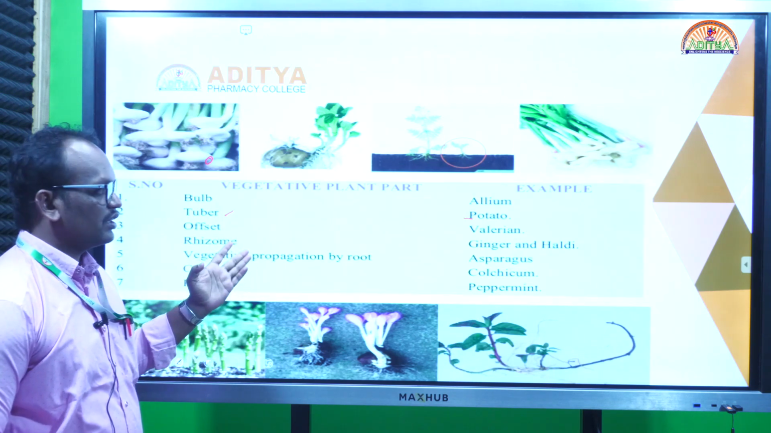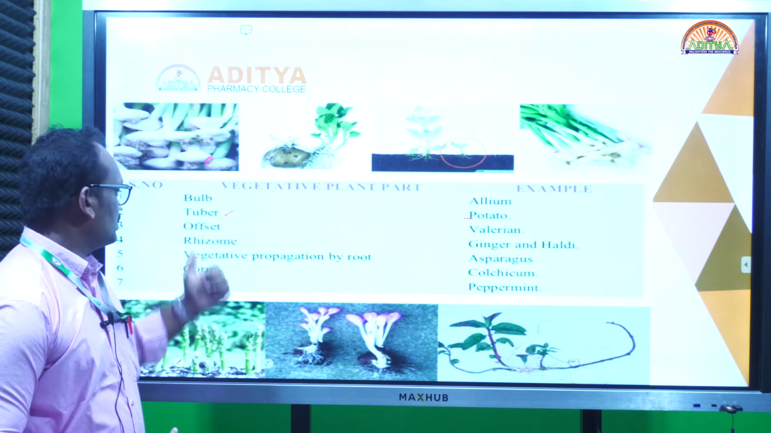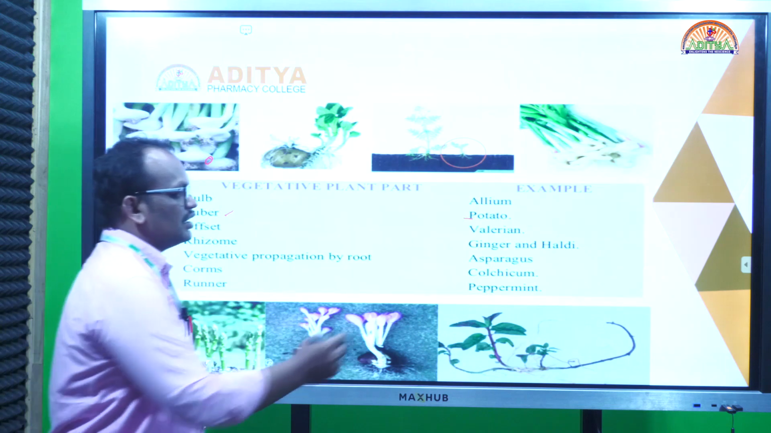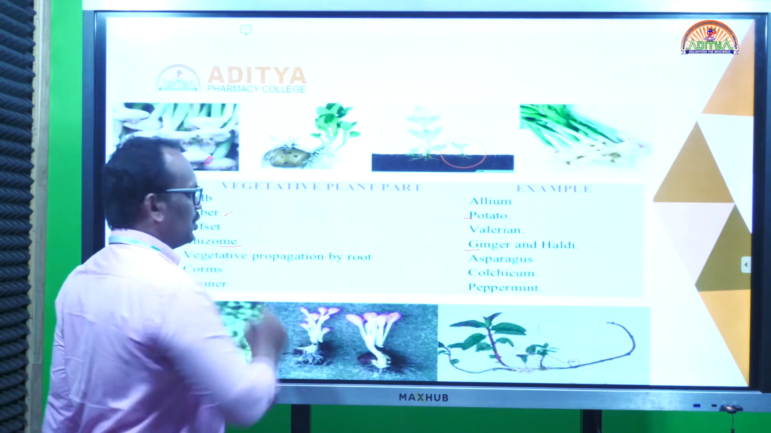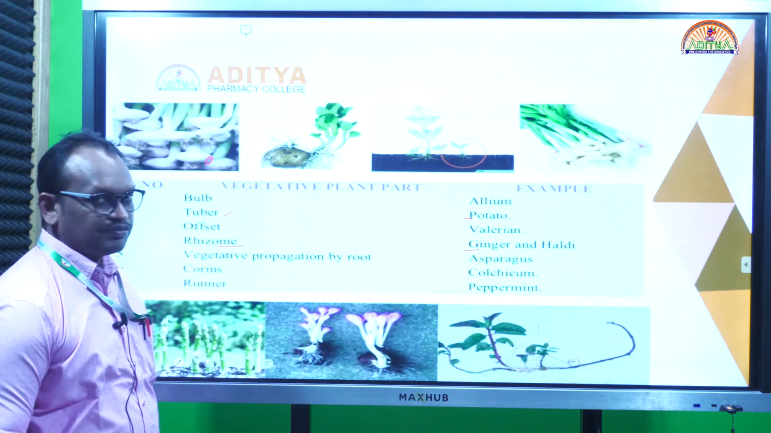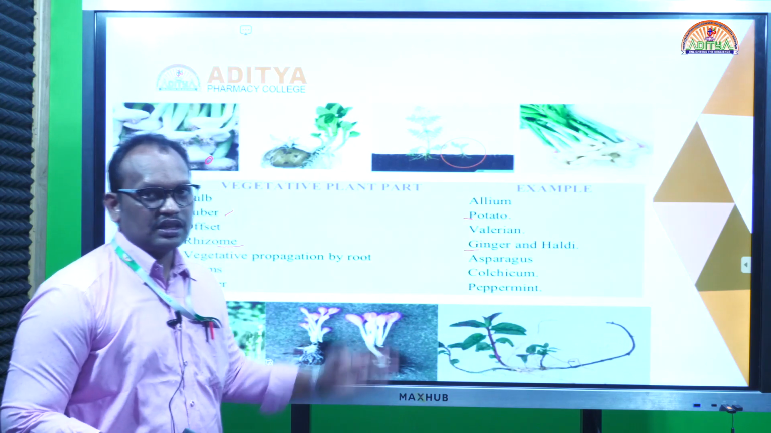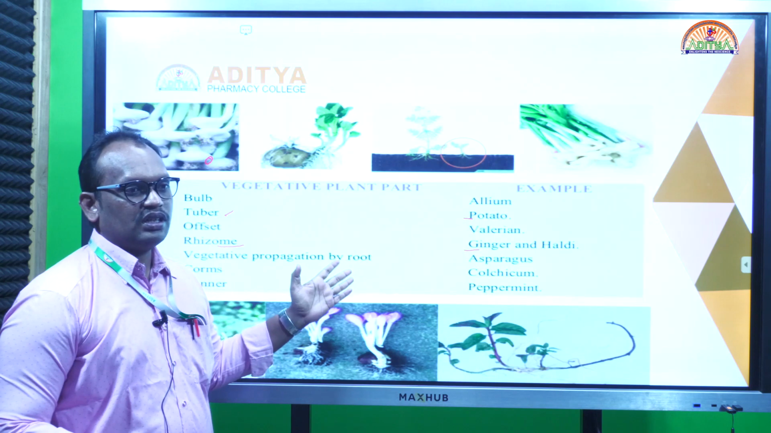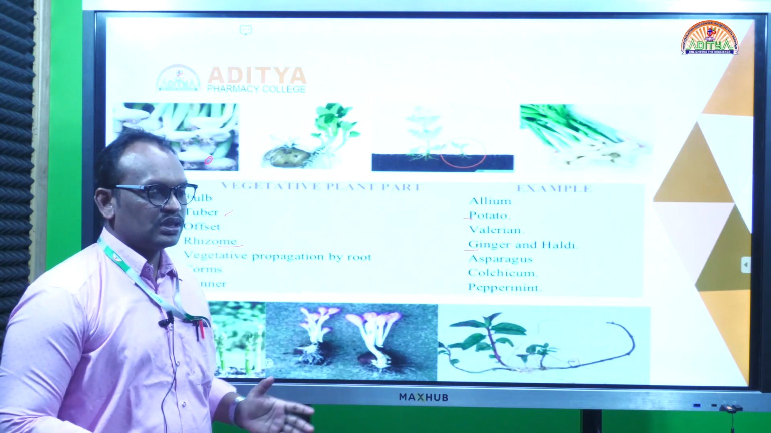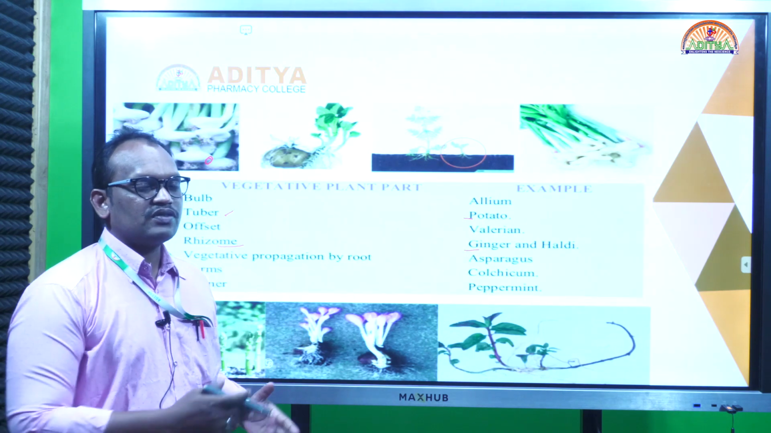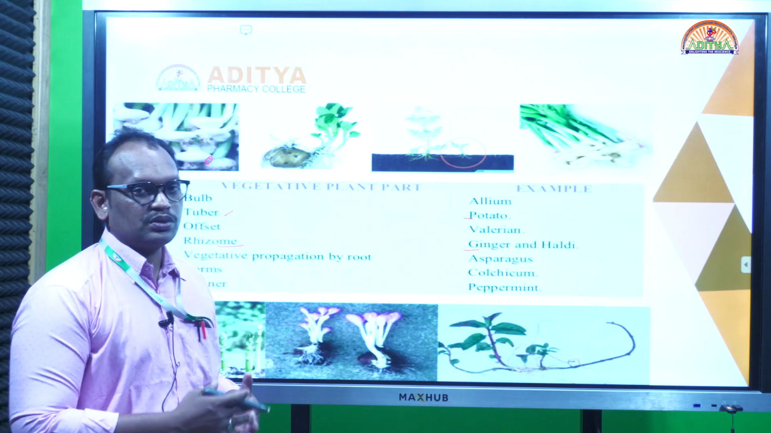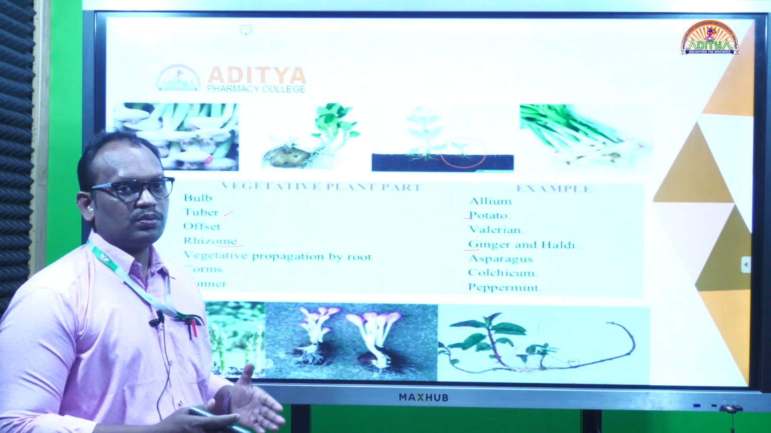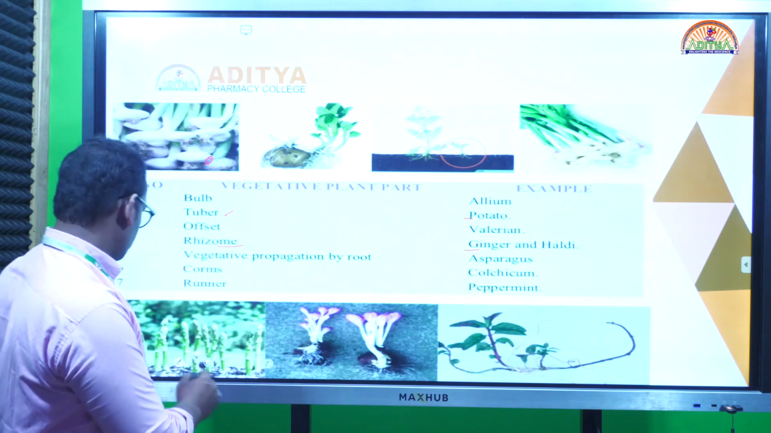So we cultivate potato using tubers, and for valerian we use the offsets. Ginger is a rhizome, a stem modification, and we cultivate using these stem modifications. Like that, in different plants we use vegetative propagation. Some plants use only seed propagation because of commercial importance and ease of cultivation, and there are advantages and disadvantages to both seed and vegetative propagation.